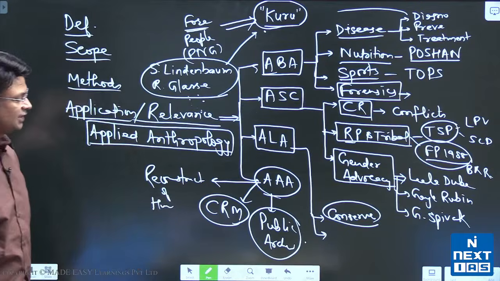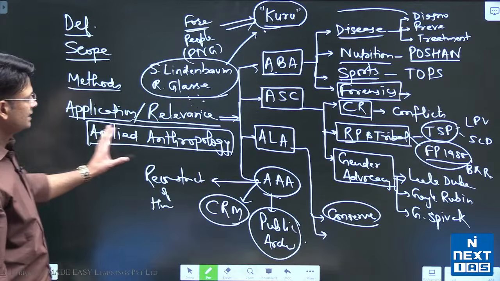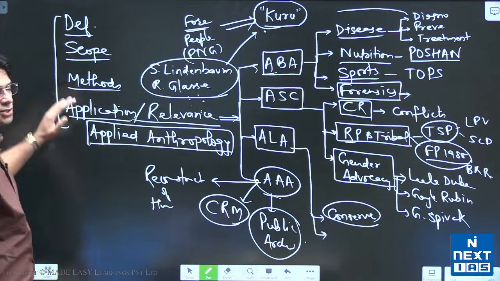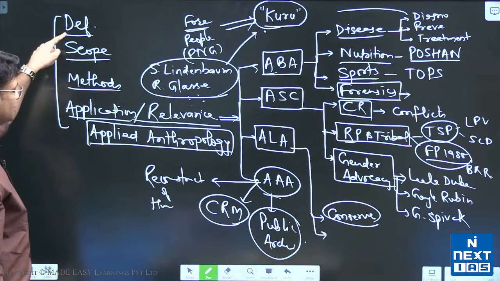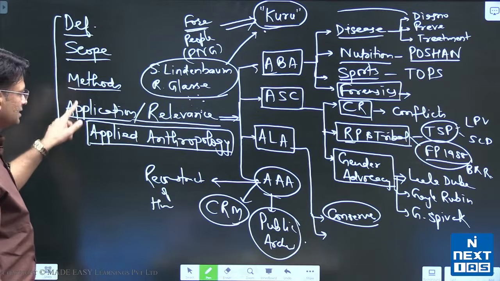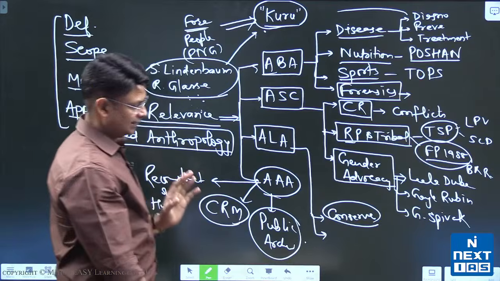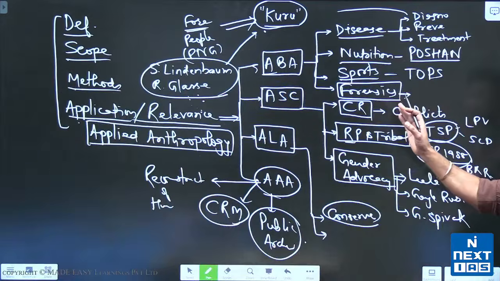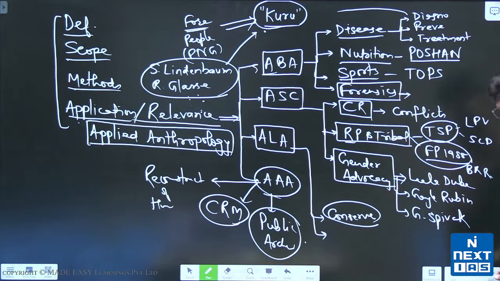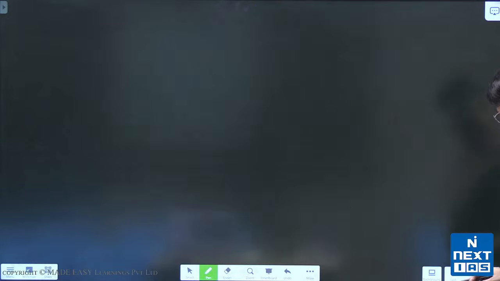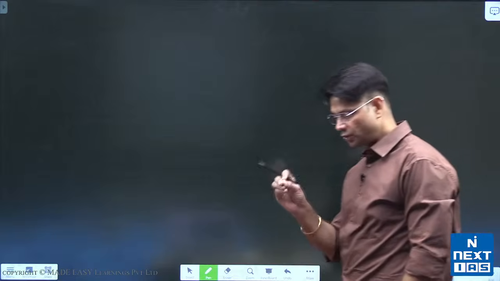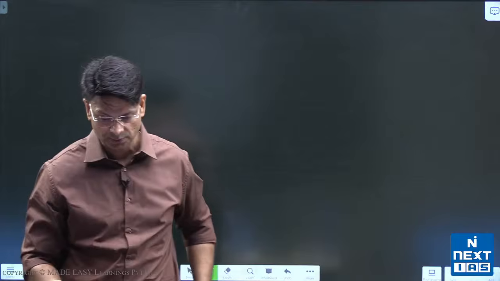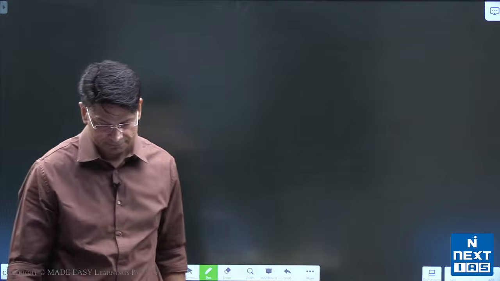ठीक है. So what we have understood here is the application. So effectively we have understood all the 4 dimensions of this: definition, scope, methods and application. If you understand this much, then you are on a right path to understand anthropology. Now, by understanding this, one important question arises in the mind of any person who is trying to understand anthropology, that is,